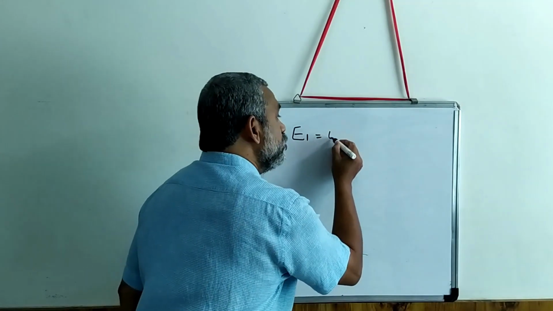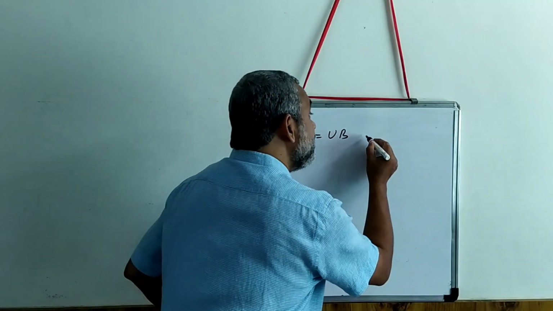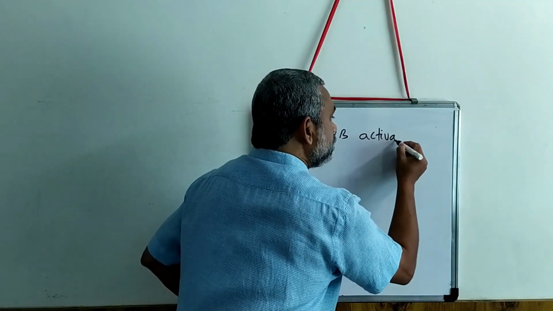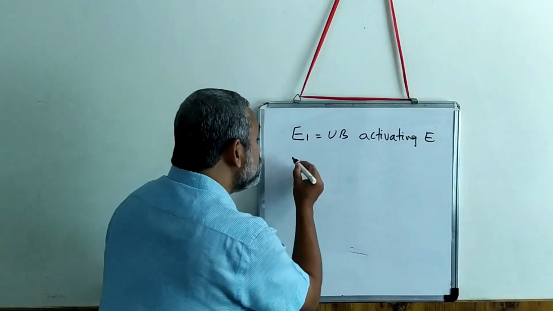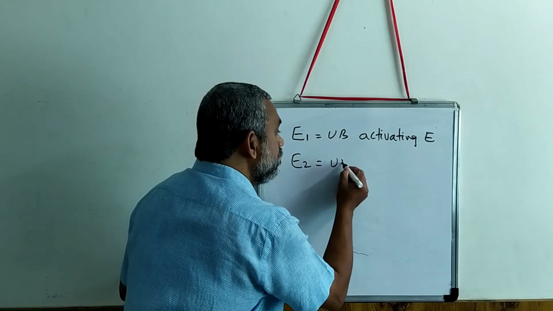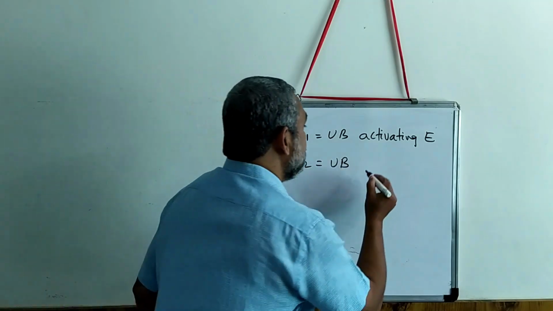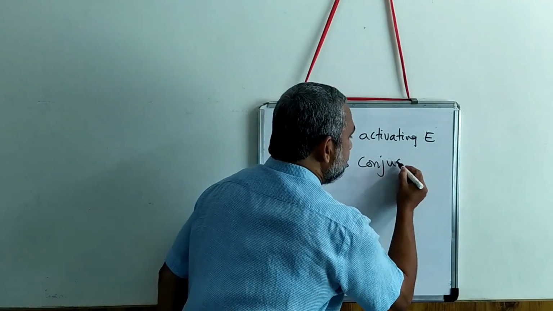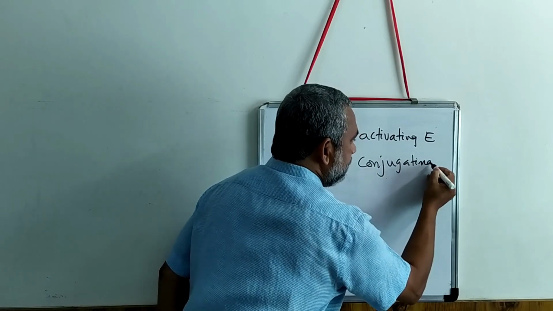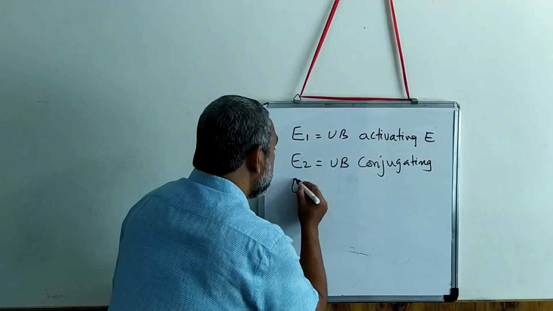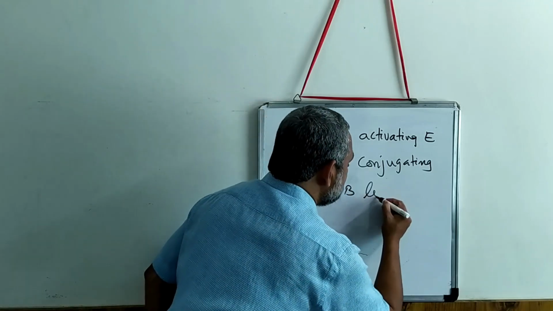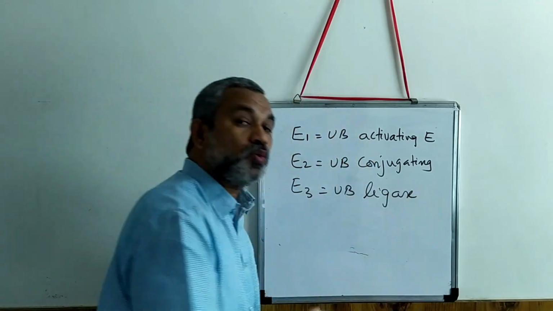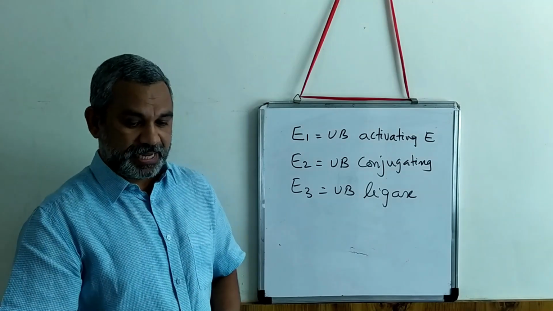E1 is called ubiquitin activating enzyme. E2 is called ubiquitin conjugating enzyme. And E3 is called ubiquitin ligase. So these are the three important enzymes.